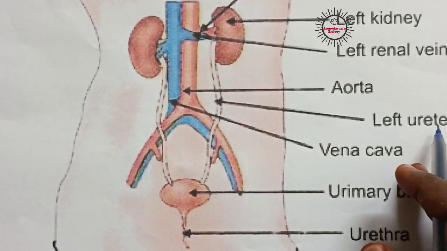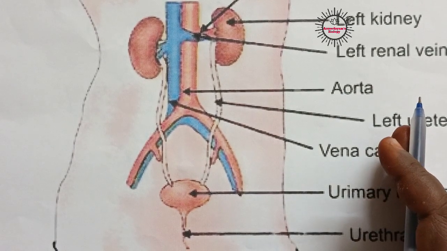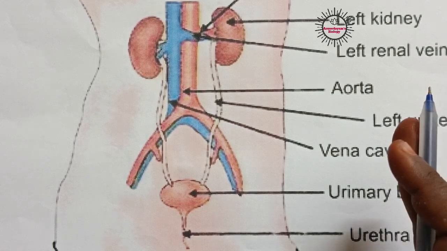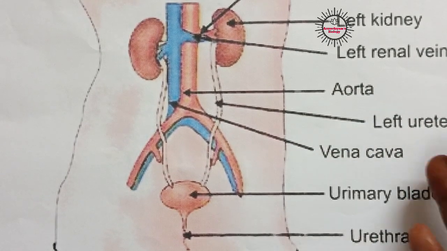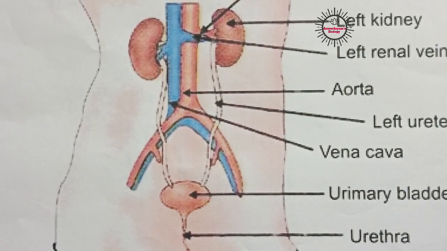So in this video we have learned the introduction of excretion, and how excretion takes place in human beings by studying the structure of kidneys and also nephrons. So that is our topic today.